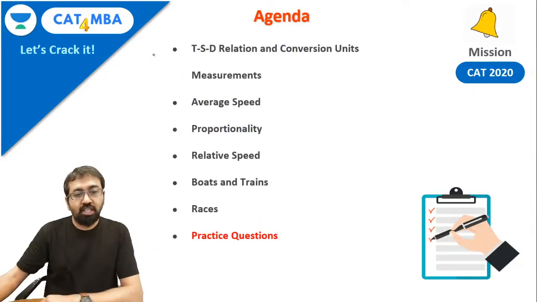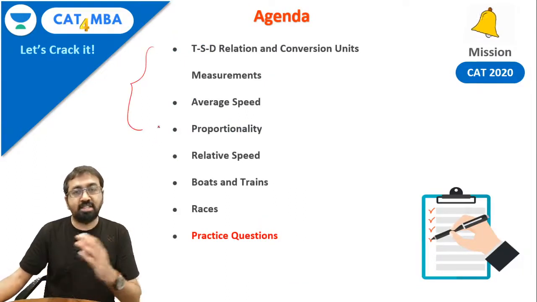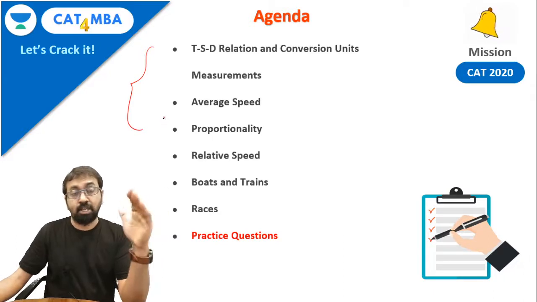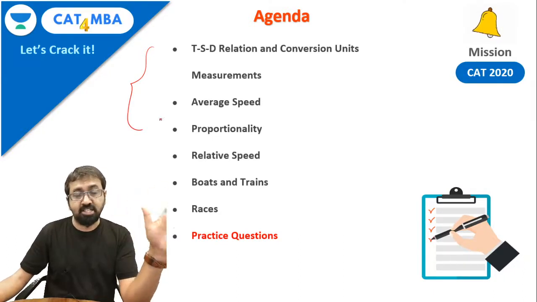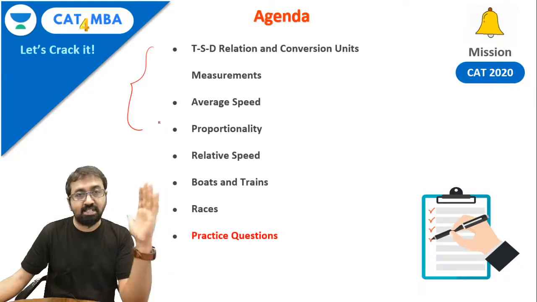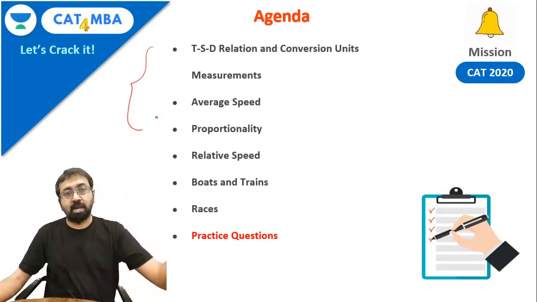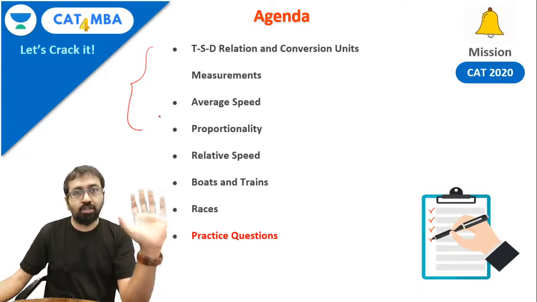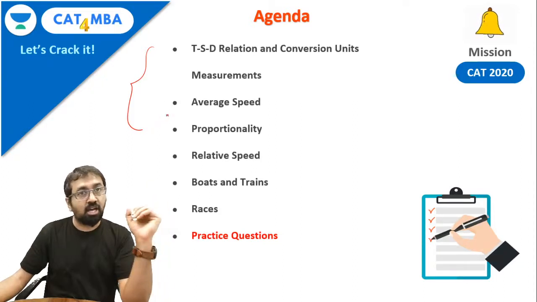We will quickly go through all the points that we had discussed in the previous session. In case you have missed the part 1 session, I suggest you pause this video here, quickly go through that and then come back to this one. It would be really helpful. After these 3 sessions, that is time speed distance part 1, part 2 and part 3, you can be rest assured to tackle any CAT question from this area.